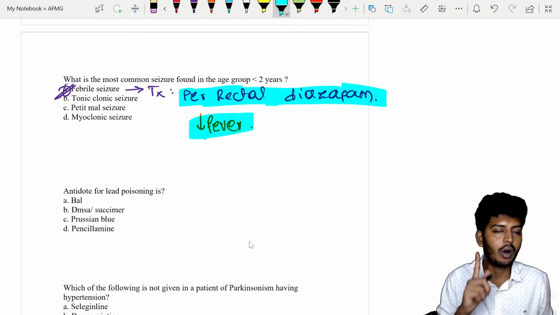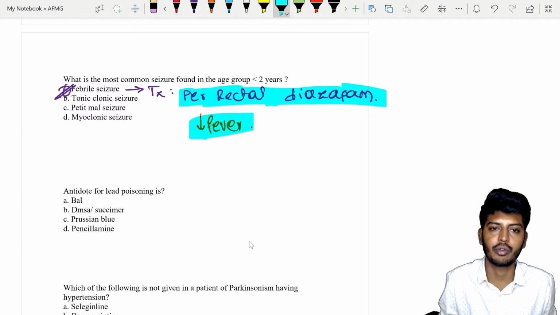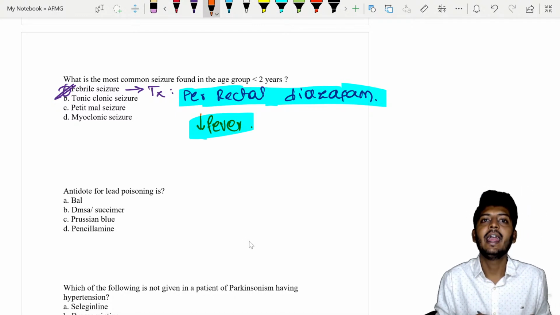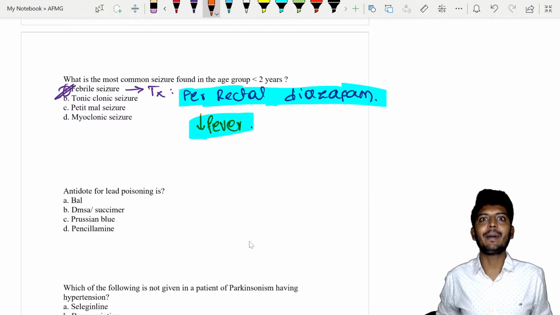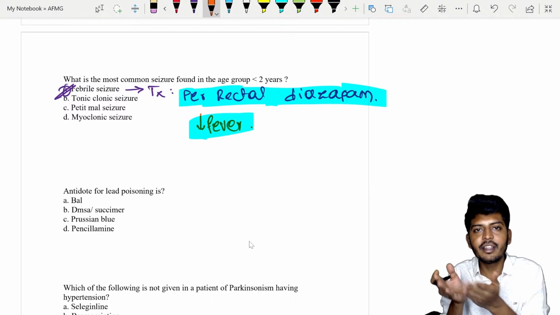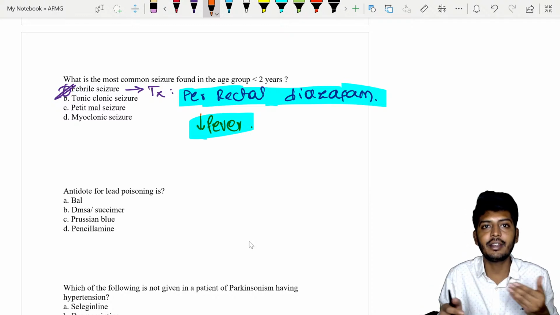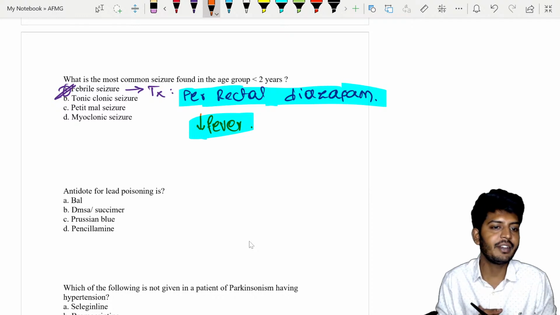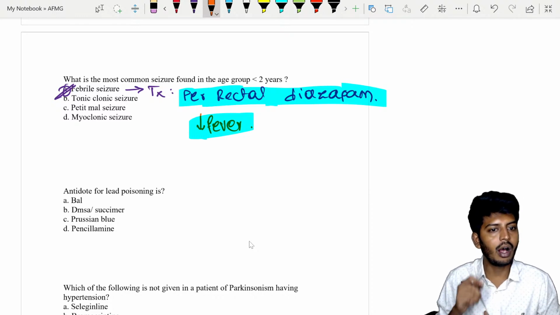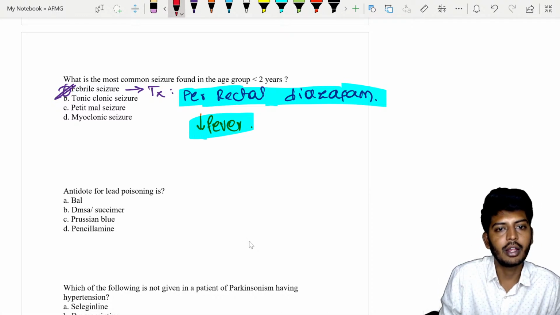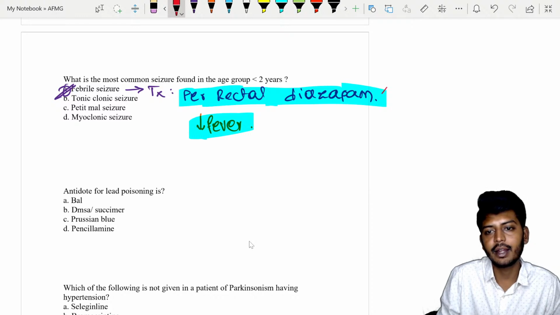Okay, so this is a very important question, many people have made a mistake. Immediately febrile seizure, give paracetamol infusion. Brother, wait, first treat the seizure. If he gets the seizure again and again, that is going to be very bad for the children. So always you should start with the treatment per rectal diazepam.